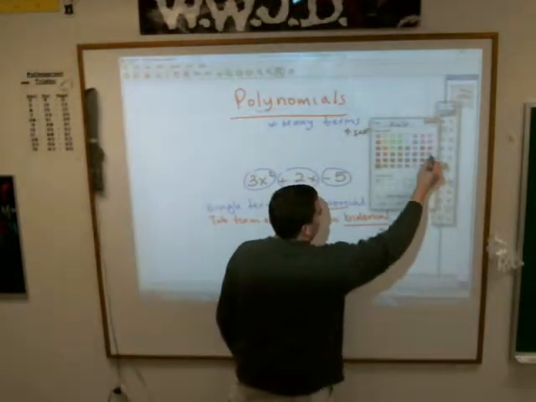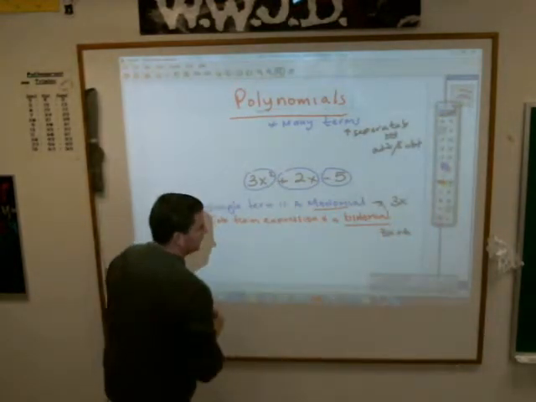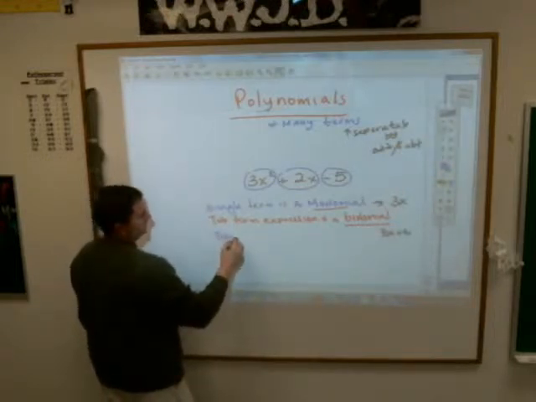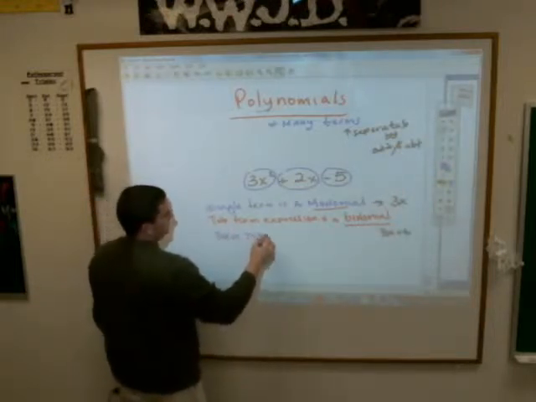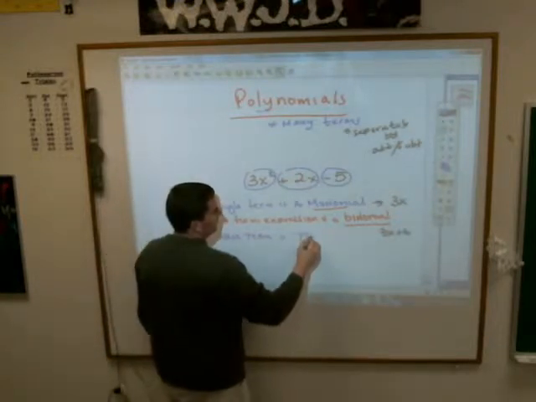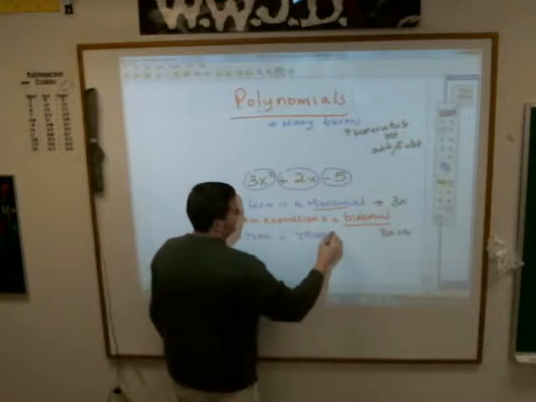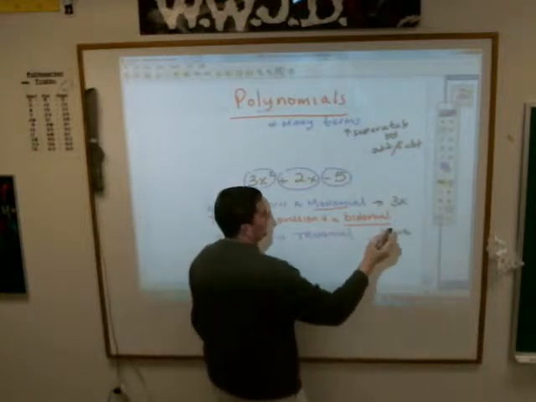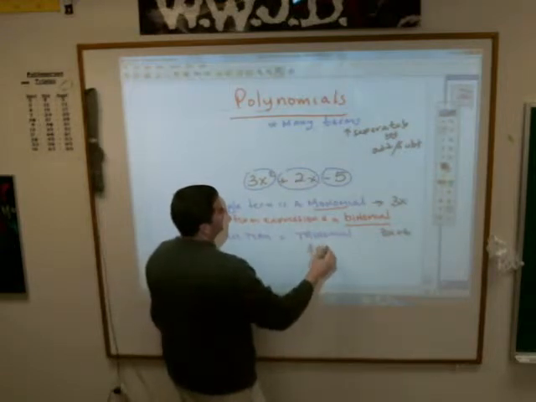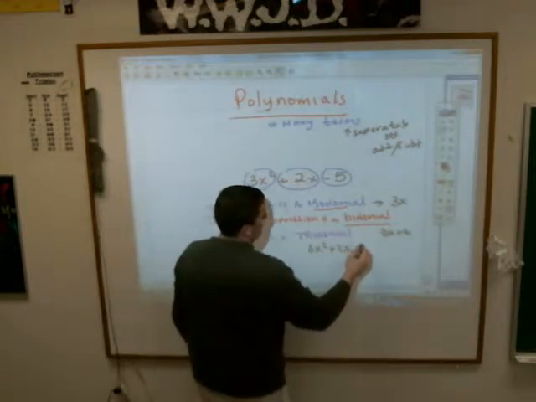Forging ahead into more new and uncharted waters there. A 3-term expression is a trinomial. And that's pretty much where we go with the specialized names. An example of that was the one I gave you there, 3x squared plus 2x minus 5.